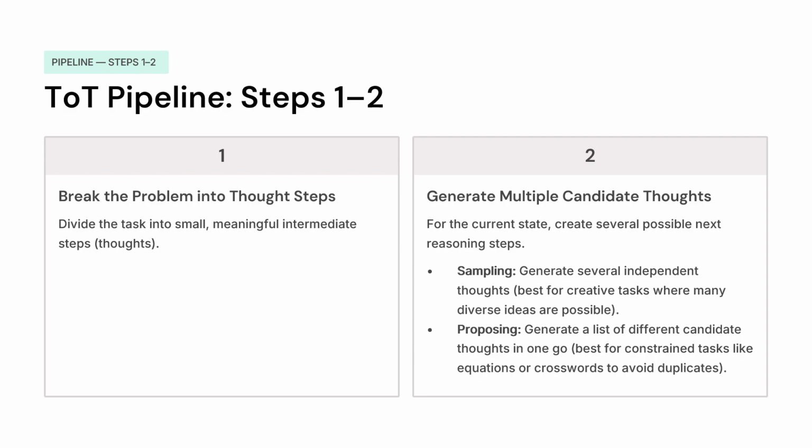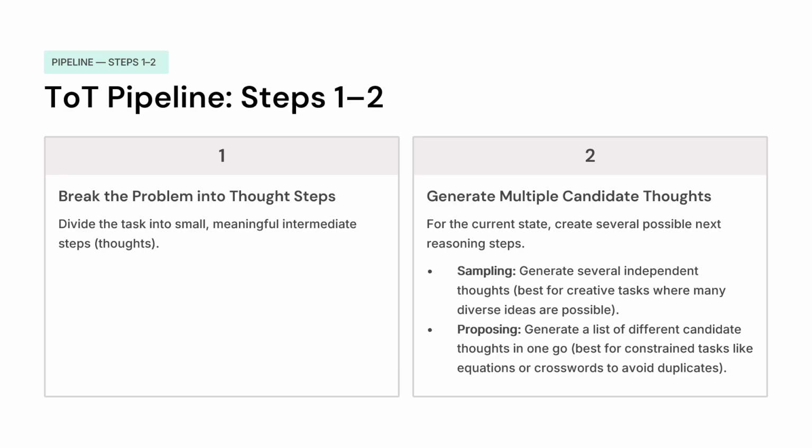So now that we have understood Tree of Thoughts clearly, we will look at the pipeline it follows. Firstly, just like chain of thought, it breaks down the problem into simpler steps. Secondly, it generates multiple candidate thoughts from the current state. These are basically the possible next reasoning steps. There are two approaches by which we can do so: sampling and proposing.